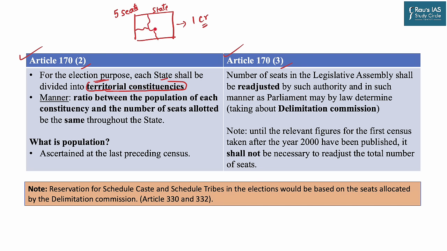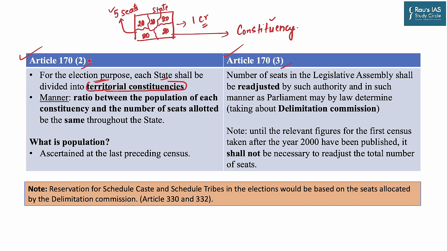Now these 5 seats from this particular state should be divided in such a way that every seat has equal population representation. So let's say every seat has 20 lakh people to vote for their particular candidate. Each 20 lakh population is going to vote for one seat, and that's how we get 5 candidates for 5 seats. And these 5 seats will determine the position in the Lok Sabha or the state assembly. So this geographical distribution, as you can see on the screen, is known as a constituency. And this constituency is revised regularly based on the census data.